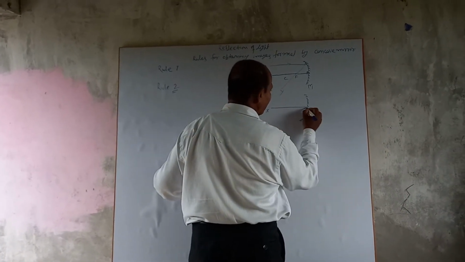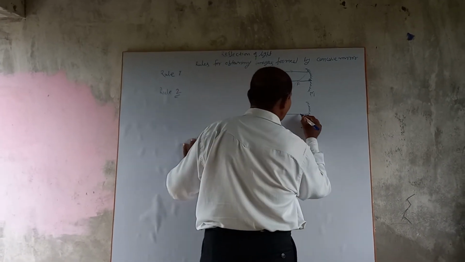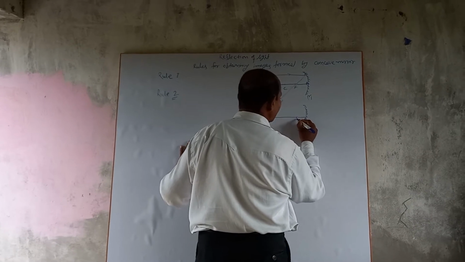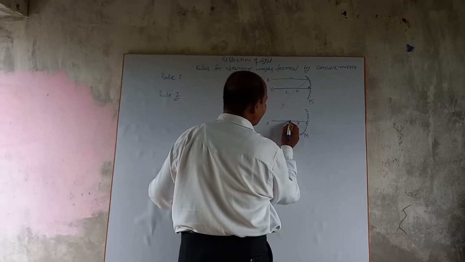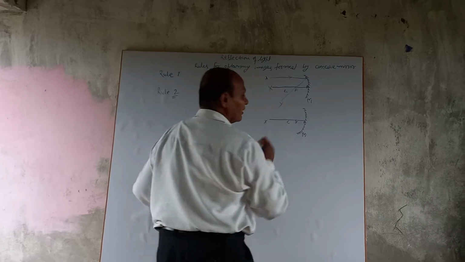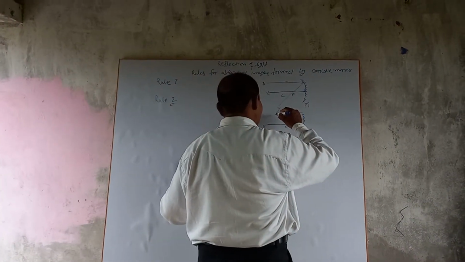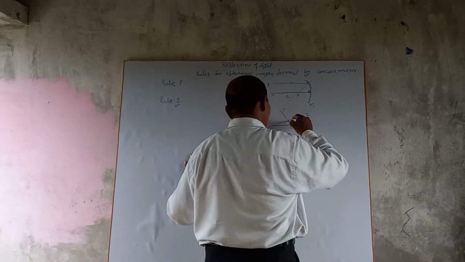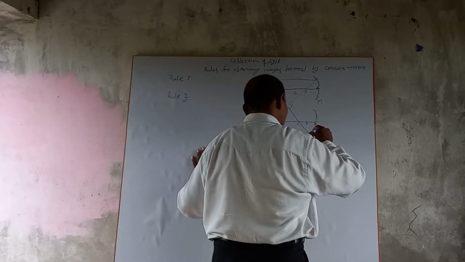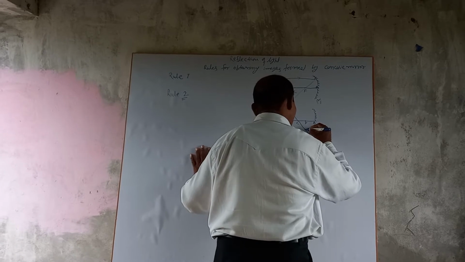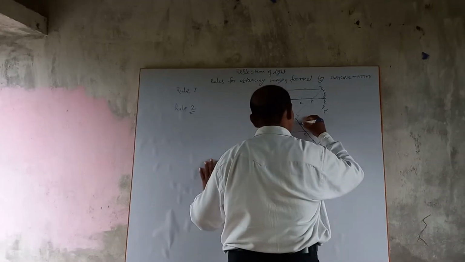XP is the principal axis, F is the focus and C is the center of curvature. An incident ray which is passing through the center of curvature is sent back on the same path.